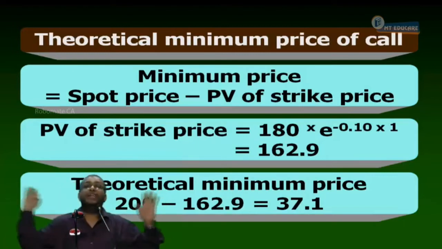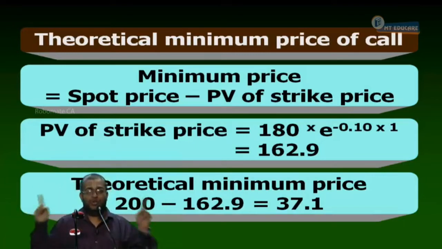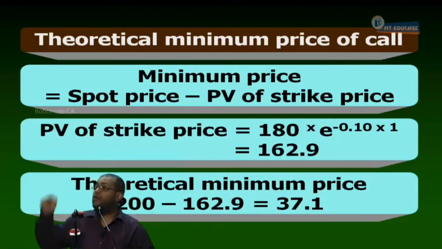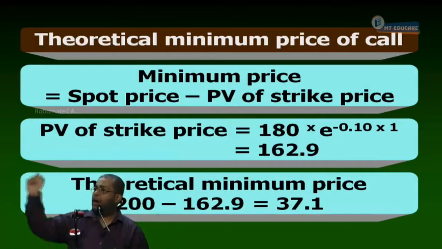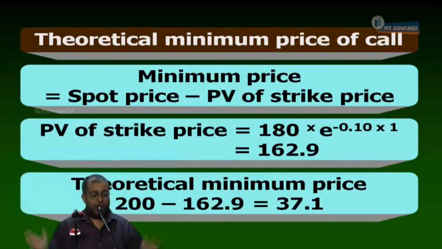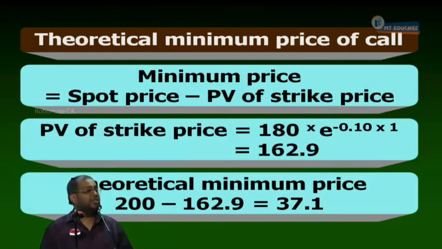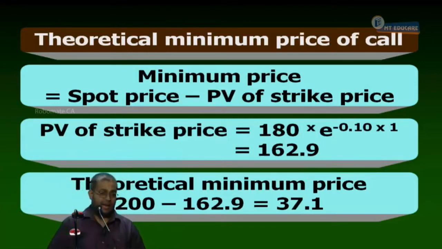So now tell me, what is my strategy? I should do two things today. Short sell a share: I go to the share market and give a sell order. I go to the option market and give a buy order. I take the mouse, click sell in the share market and click buy in the option market. So what is the strategy today? Sell the share and buy the call option. I don't use the word sell; I use the words short sell, because I do not have the share. Right or not? Can I proceed further or not?